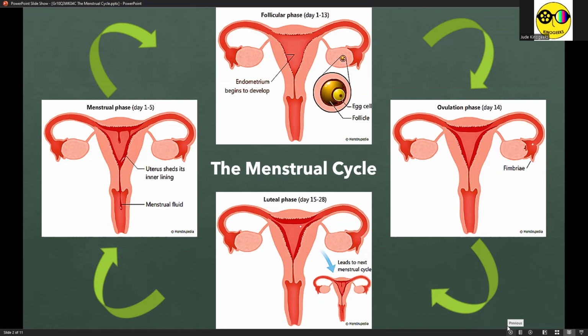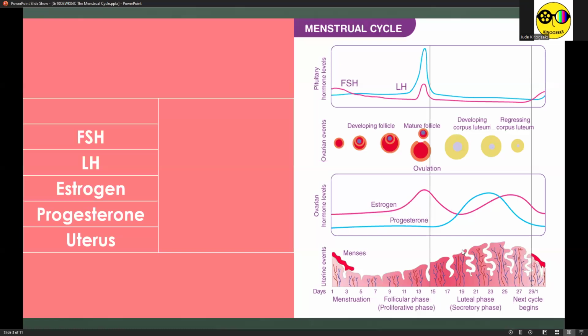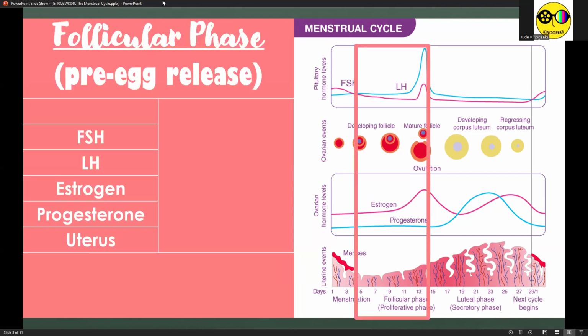Let's focus first on the sexual hormones and how they affect the female reproductive system. Because some of the days are not really strictly followed, because every woman has a different reproductive history. So I would like to start the phases of the menstrual cycle with phase number one, also known as the follicular phase or the pre-egg release.